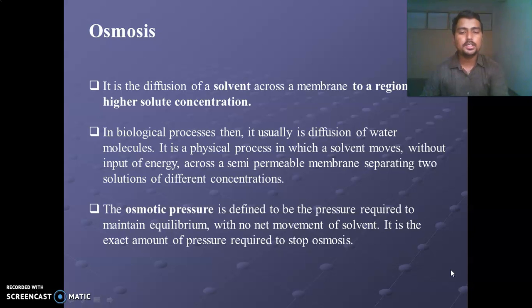The osmotic pressure is defined as the pressure required to maintain equilibrium with no net movement of solvent. It is the exact amount of pressure required to stop the osmosis.